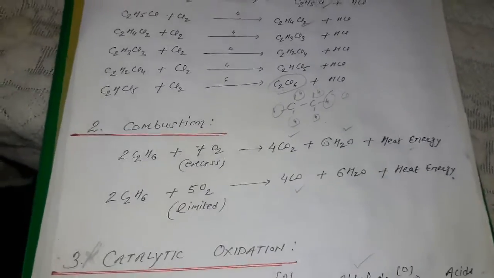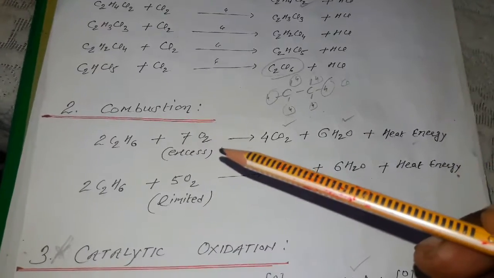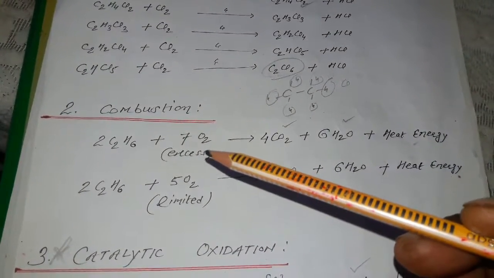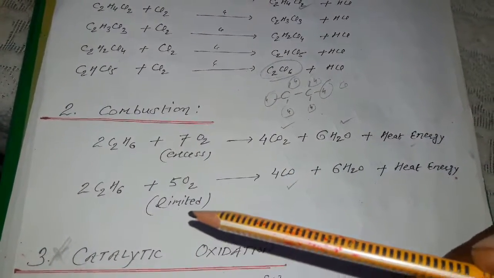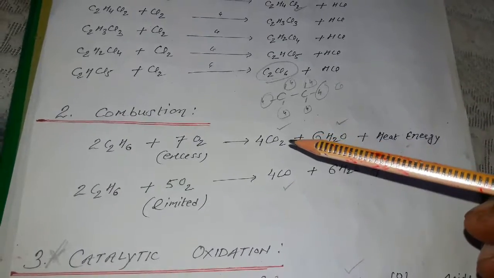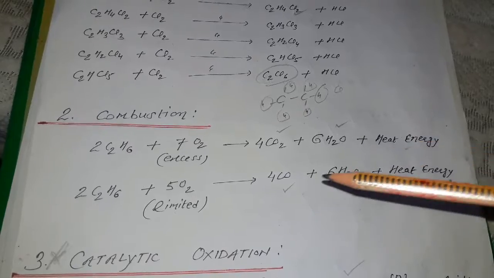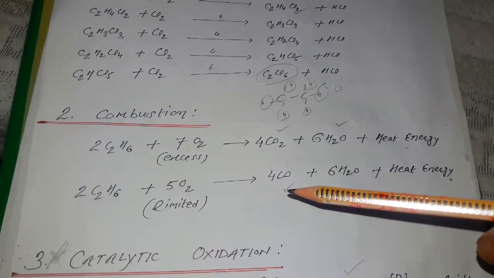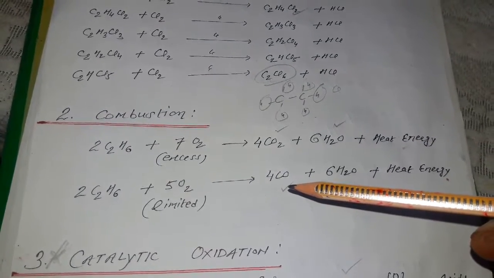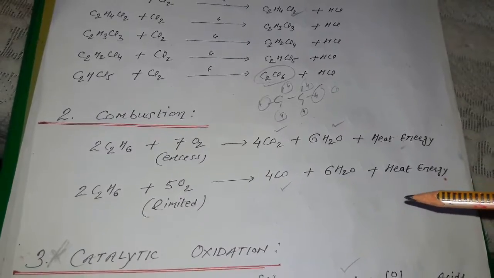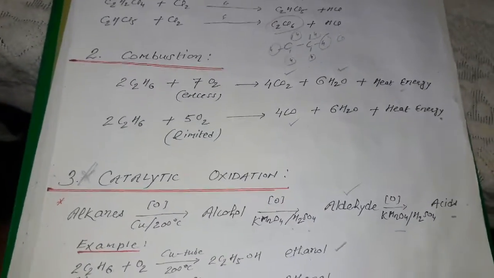Next is combustion. Combustion can be in excess of oxygen and in absence or limited supply of oxygen. In sufficient oxygen, CO2 will be produced along with water and heat, and in limited supply of oxygen, CO, carbon monoxide, water and heat will be produced.